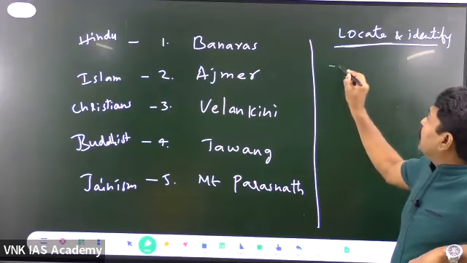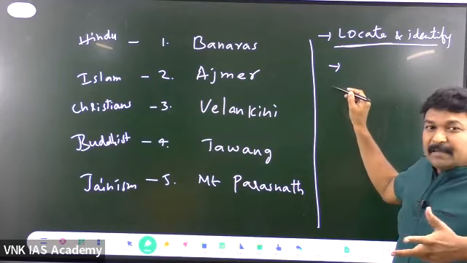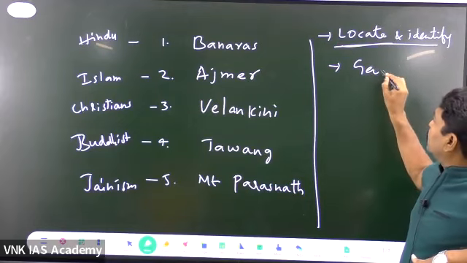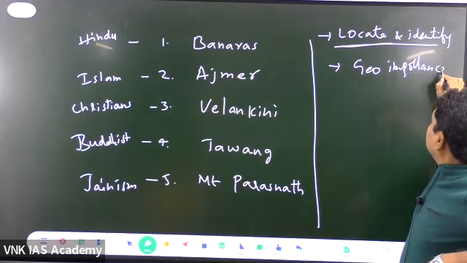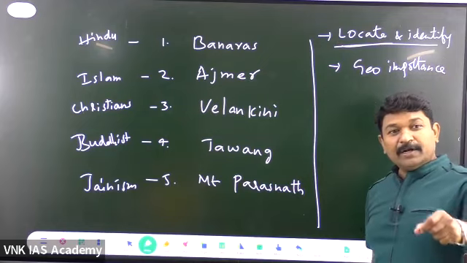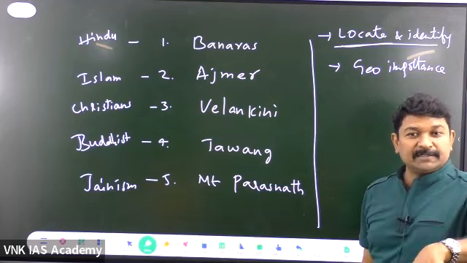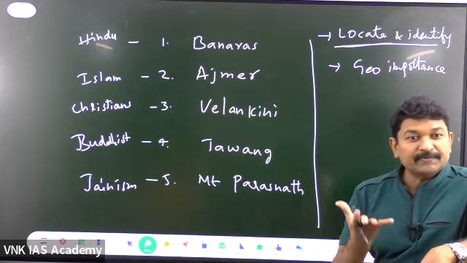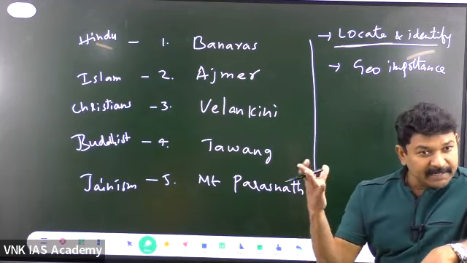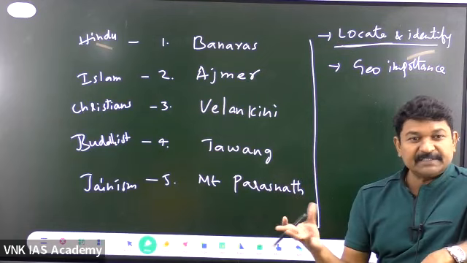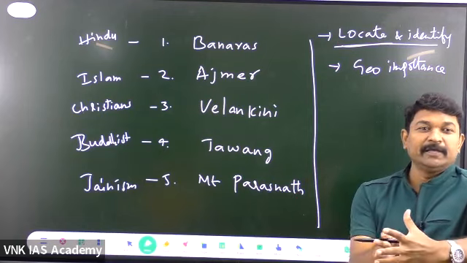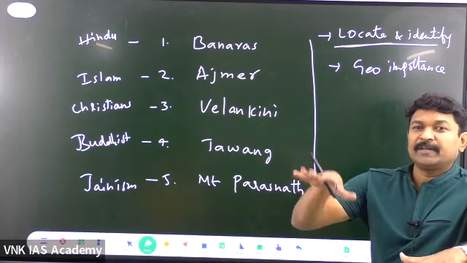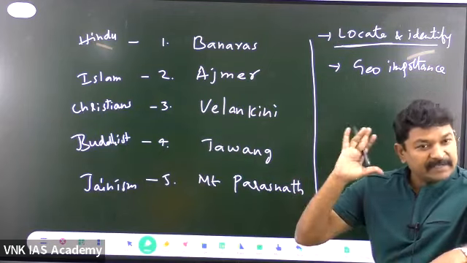Then after this, the very first preference goes to geographical importance. Since we are writing all these things in the subject geography, you need to talk about the geographical importance of this place. Meaning, how that place formed. If there are any unique specificities there, you need to explain. See, this has formed because of folding, or because of tensional forces, or some geographical condition.